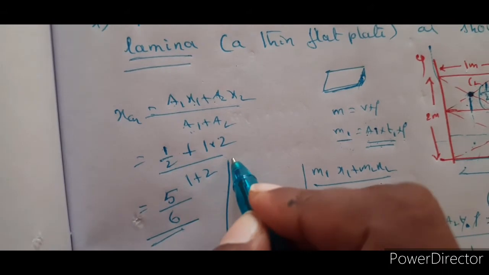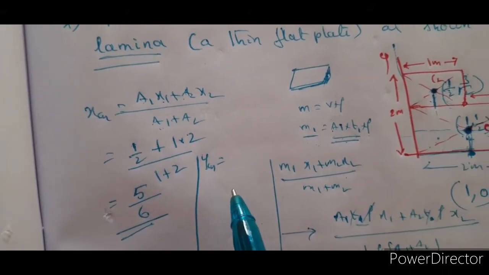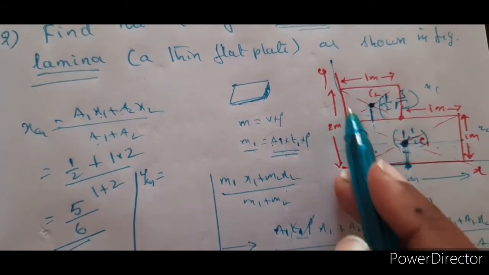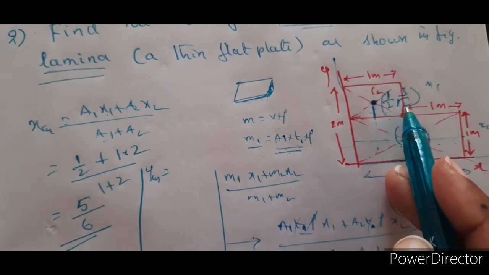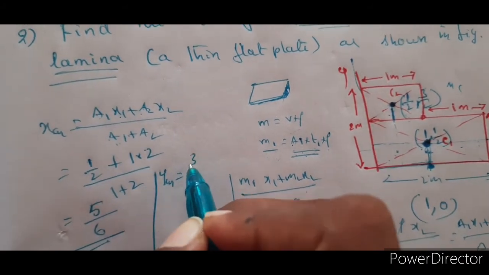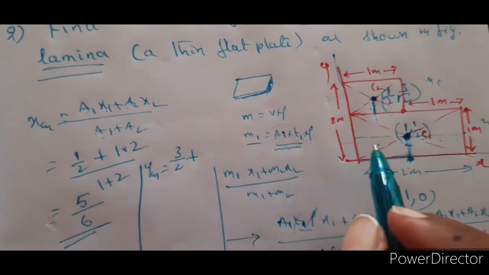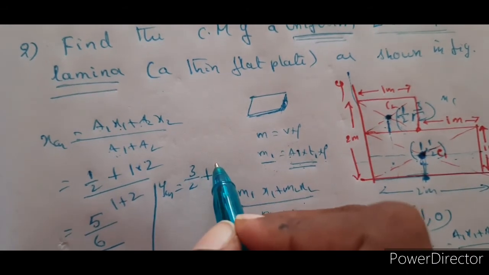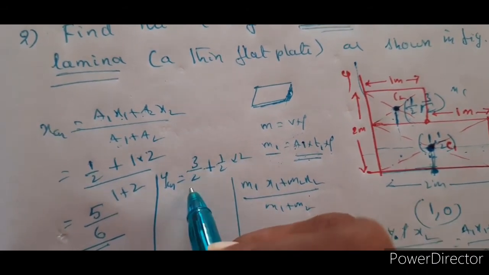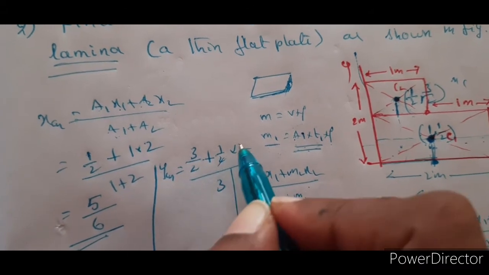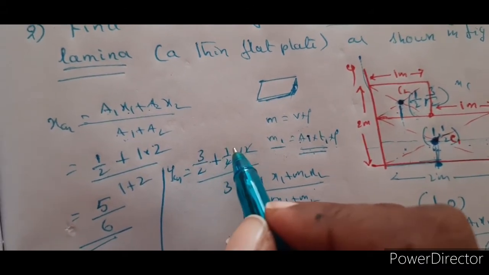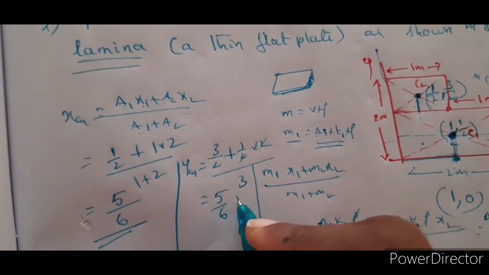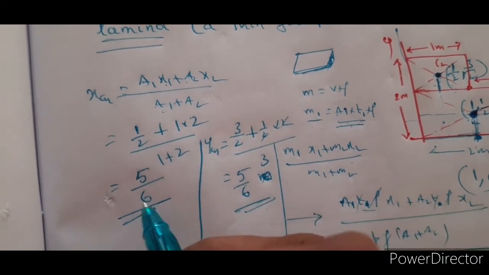And in a similar manner, YCM is equal to A1 Y1 plus A2 Y2 divided by A1 plus A2. A1 is 1, which belongs to the square lamina, the area of the square lamina, and Y1 is 3 by 2. So it is 1 into 3 by 2, which is 3 by 2, plus A2 Y2, where Y2 is 1 by 2 and A2 is also 2. So 1 by 2 into 2, divided by 2 plus 1, which is 3, the 2s get cancelled. So 3 by 2 plus 1 is 2 ones are 2 plus 3, 5 by 2, that is 5 by 6. So in both the cases you got 5 by 6 and 5 by 6.